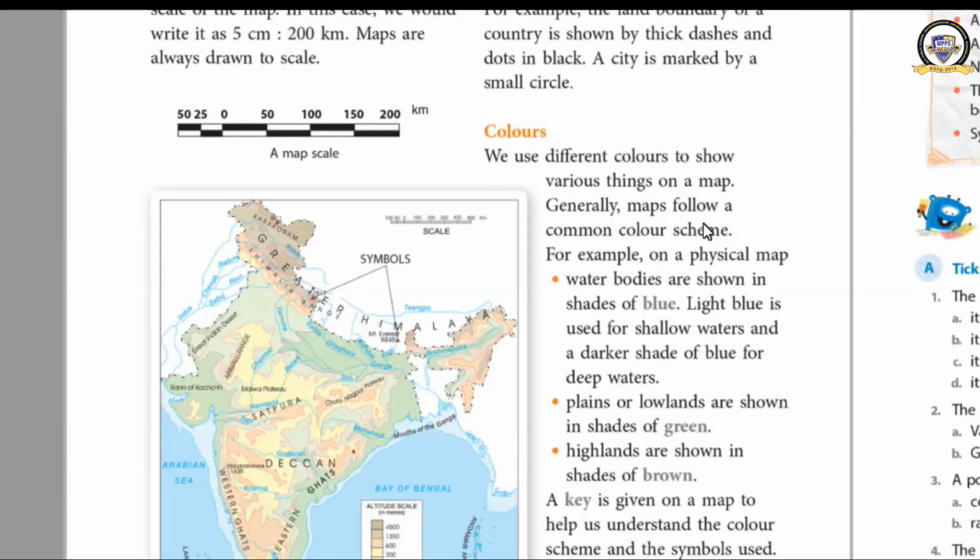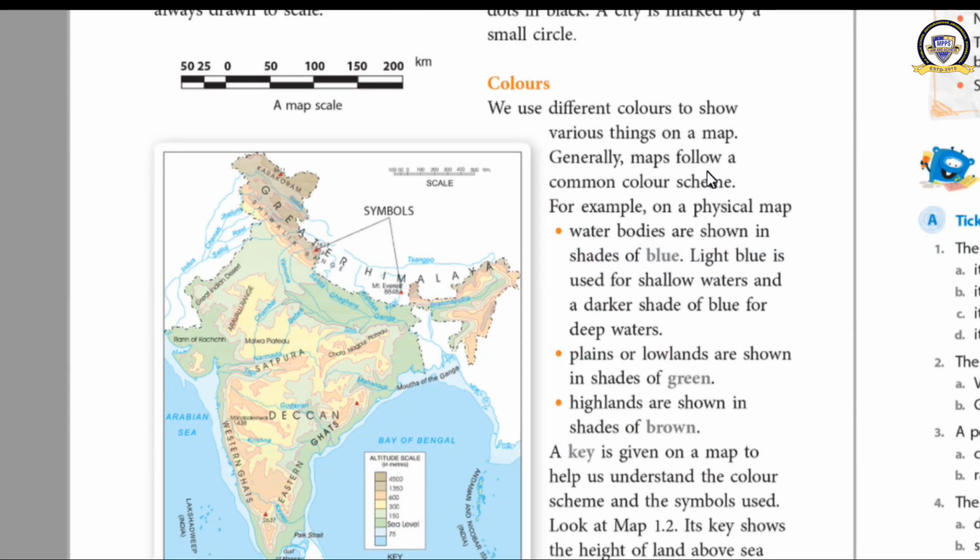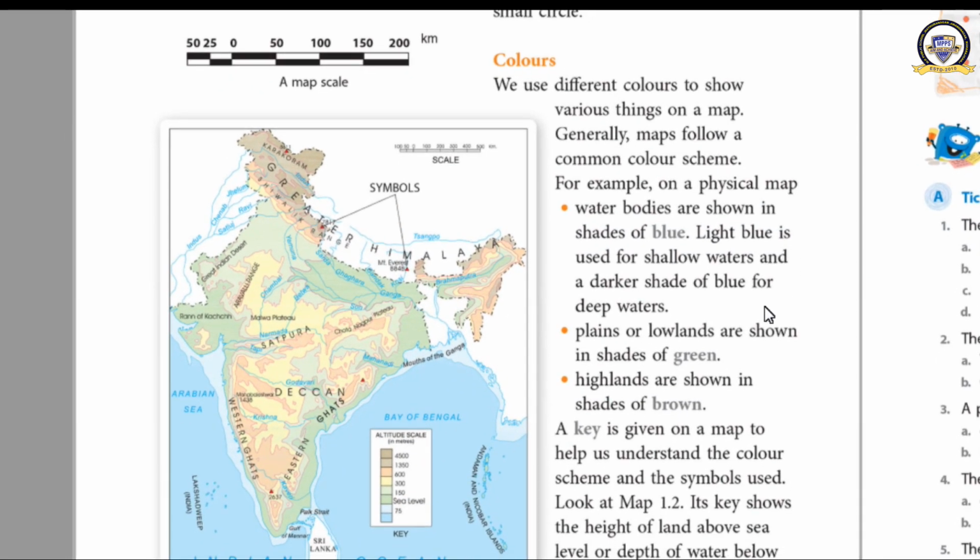And finally, we have come to the last topic, and that is colors. Colors are also very useful for us. I have explained it, no? The brown color indicates mountains, green color indicates the plains. Then what does this blue color indicate? It indicates water bodies. Clear now?